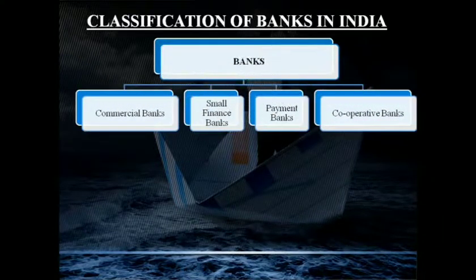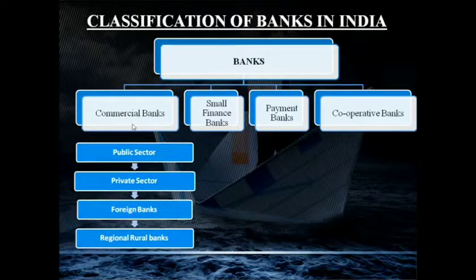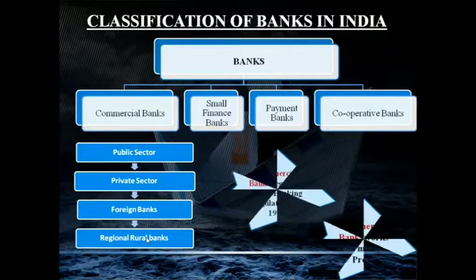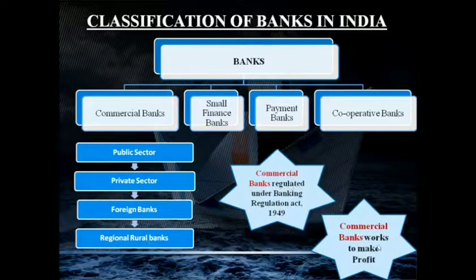Moving on to the next important question, which is classification of banks in India. In India, the banks are classified into 4 types: commercial banks, small finance banks, payment banks and cooperative banks. Under commercial banks, we have 4 types: public sector, private sector, foreign bank and regional rural bank. So what are commercial banks? Commercial banks are those banks that work for profit. Commercial banks are regulated under Banking Regulation Act 1949.